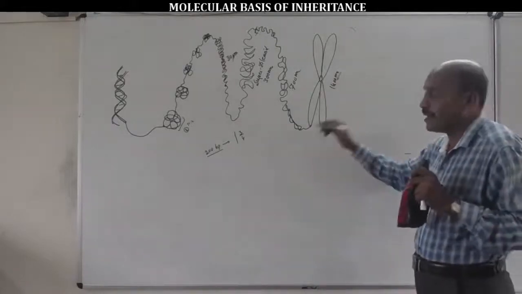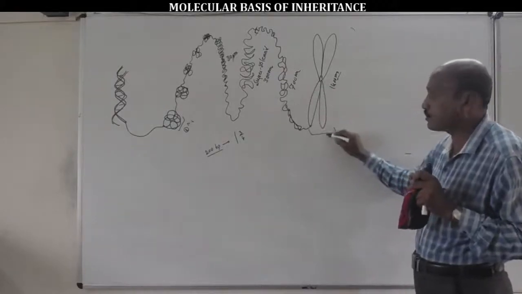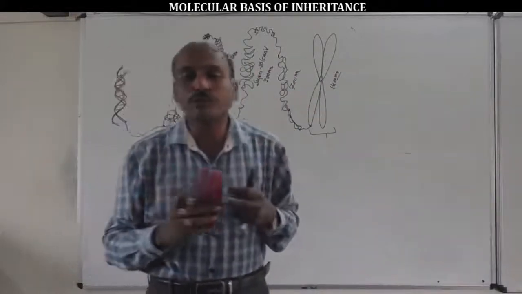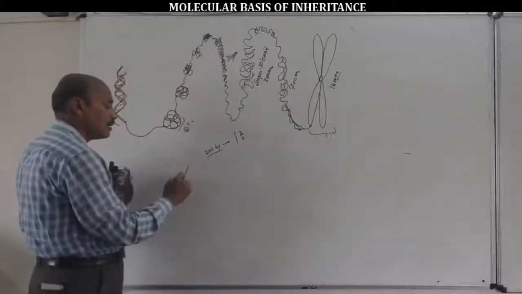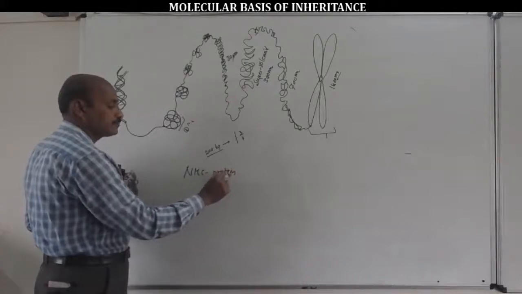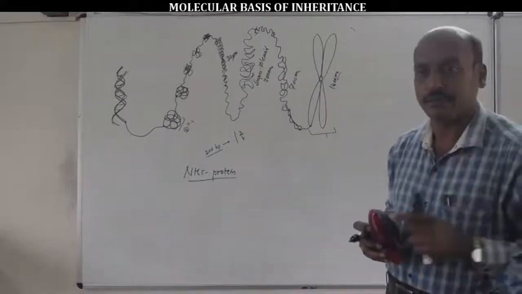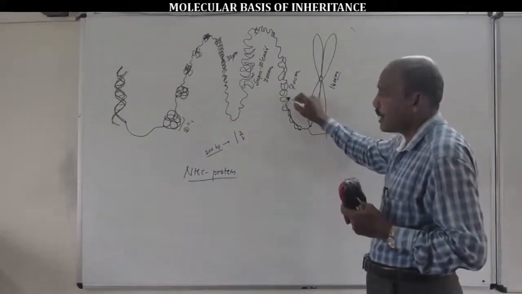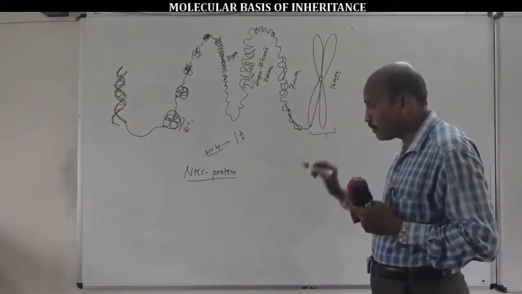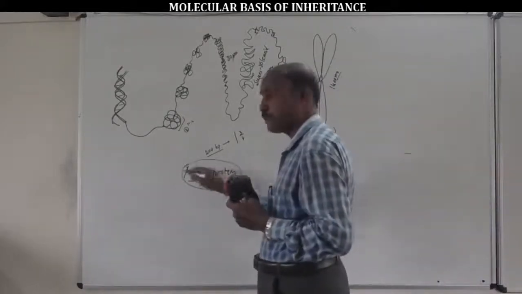At a higher level, the conversion of chromatin fibers into rod-shaped chromosomes requires a group of associated proteins called non-histone chromosomal proteins. At the final level, during metaphase of cell division, the conversion of chromatin fibers from prophase to the metaphasic chromosome requires these proteins.